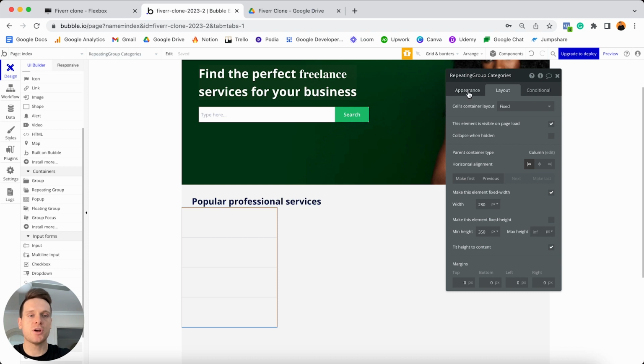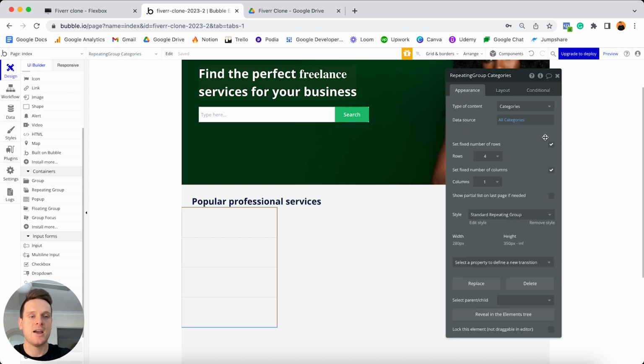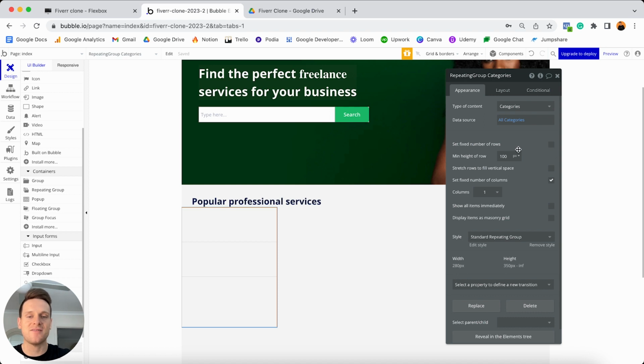The first thing we're going to do is jump over to our appearance tab, and we're going to unselect these two options. Right now, this repeating group is only going to display a list of 4 options because it has a fixed number of rows as 4. So let's say in our database, we had 8 categories. Right now, it would only display 4. That's not the experience we want to create, so we're going to unselect that option to display a fixed number of rows.